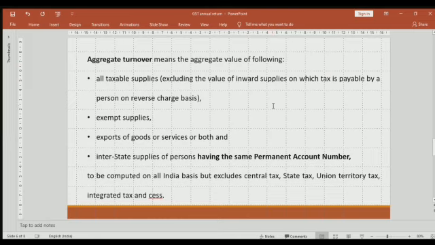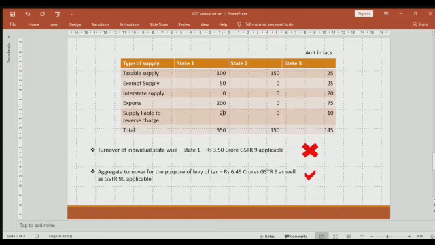In case of the second state, we have only one supply, that's taxable supply, so 150 comes over here. In case of state 3, there are various supplies: 25, 25, 20, 75. Again here we have not considered this 10. So my total comes to 145. If I go by state specific, you might say that since the turnover of only state 1 is exceeding 2 crores, that's 350 lakhs, GSTR 9 is applicable. The rest, 9C doesn't seem to be applicable.